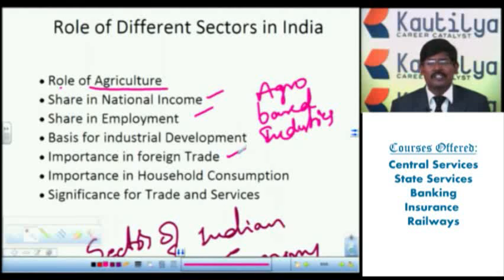There is a lot of demand for these in different parts of the world, and we export them. When we export, foreign trade is in good condition, and we also get foreign exchange, meaning foreign currency, with the help of the agriculture sector.